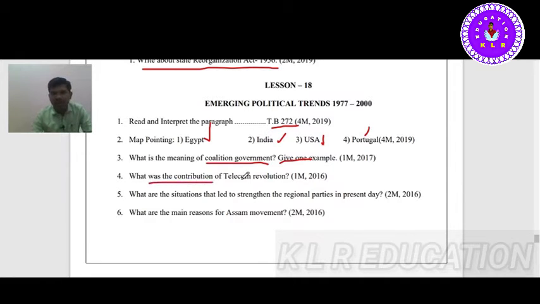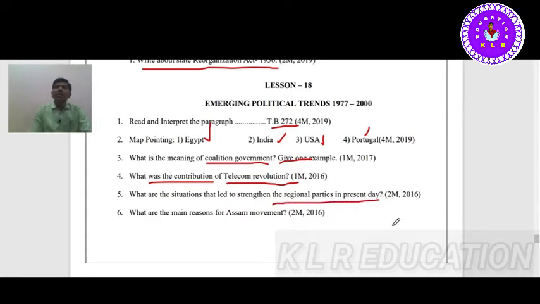What was the contribution of the telecom revolution? It was introduced by Rajiv Gandhi. If there had been no Rajiv Gandhi, it may have been delayed. Due to the telecom revolution in India, the telecommunication system is now very strengthened, and our telecommunication satellite system is very strong.